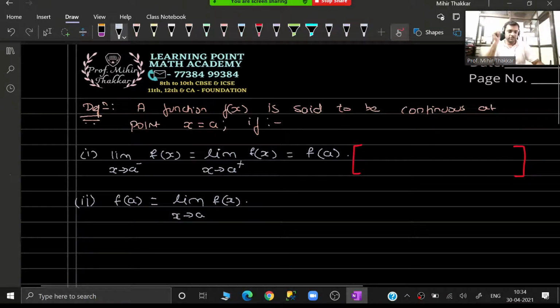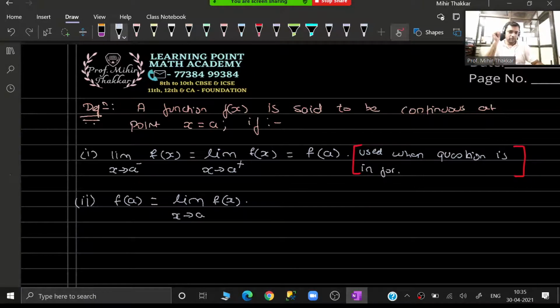This is used when the question is in the form of inequalities. I hope you understand inequalities: less than or less than equal to, or greater than or greater than equal to. If these inequalities are given to us in a certain question, then I will say that I have to use the first condition.